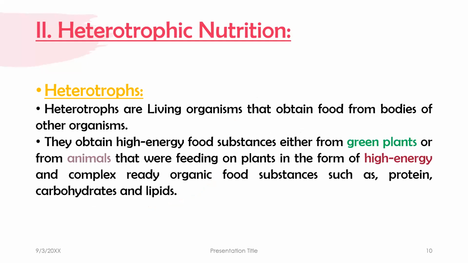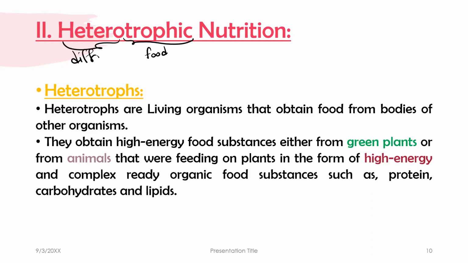How about the other kind of nutrition? We have the heterotrophic nutrition. Heterotrophs, what does it mean? Trophic, we said already, means food. Hetero means different. It's not self. They depend on other things to take their energy or food.